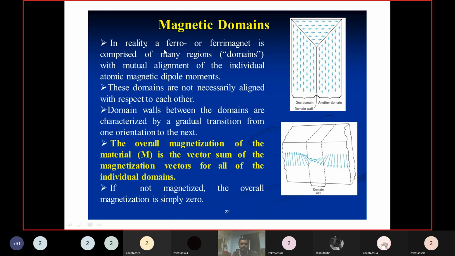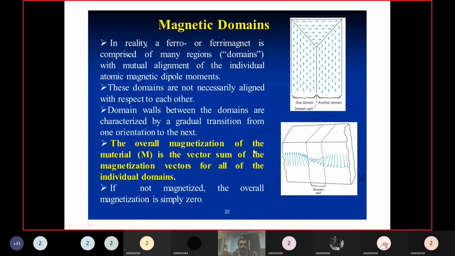Now this is the real scenario of the domain. But generally we consider this as one domain and this as another domain, and in between there is a wall, which will be present like this. That means a gradual transition takes place from one domain to another domain. There is no sudden change, just a gradual transition. The orientation changes gradually, not suddenly.